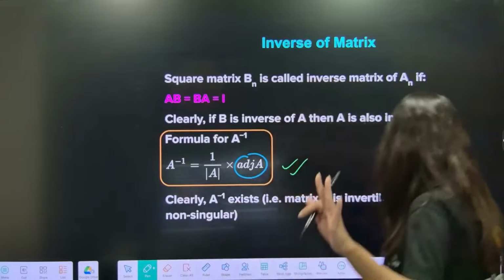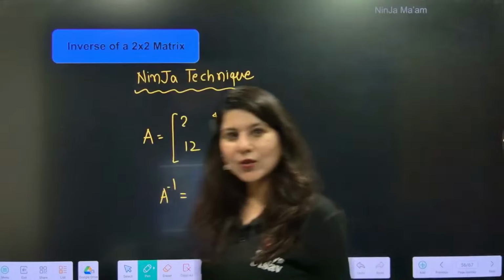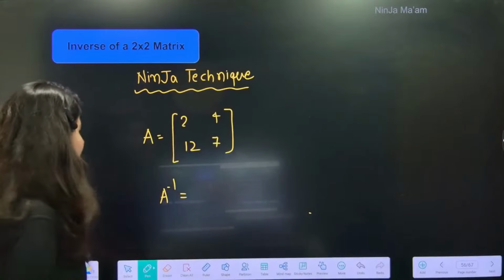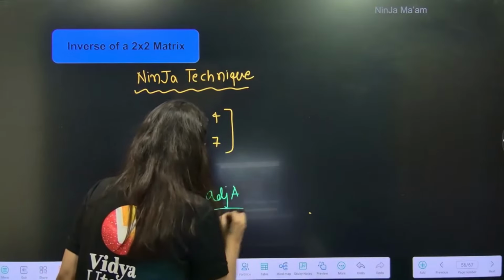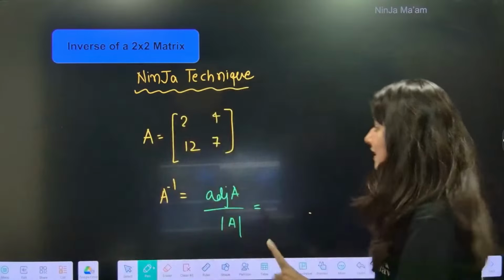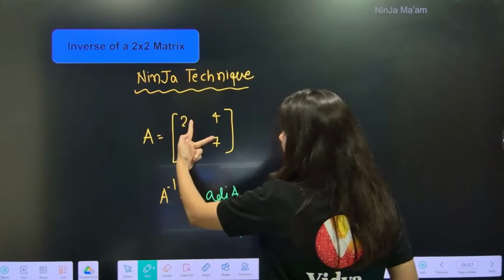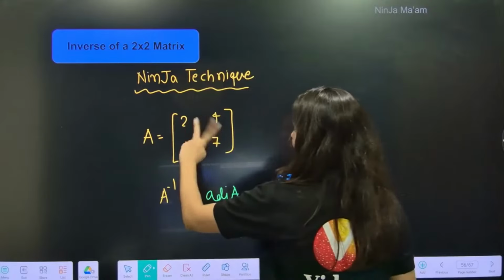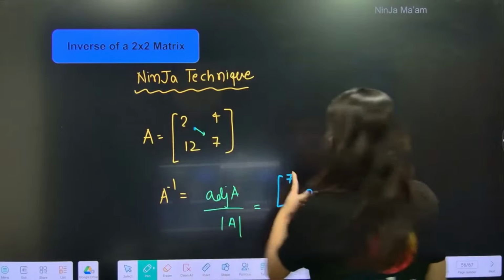But you know what? There is a ninja technique to calculate the inverse of a 2 cross 2 matrix. So A inverse is what? Adjoint A upon determinant A, right? How to calculate adjoint A? By ninja technique. Interchange the diagonal elements. 7 and 2 got interchanged.